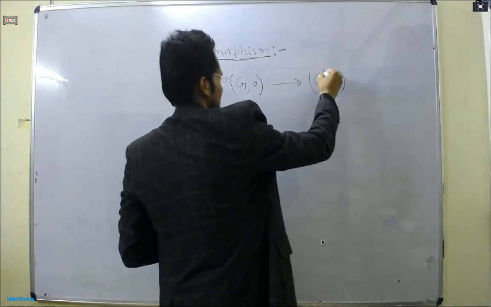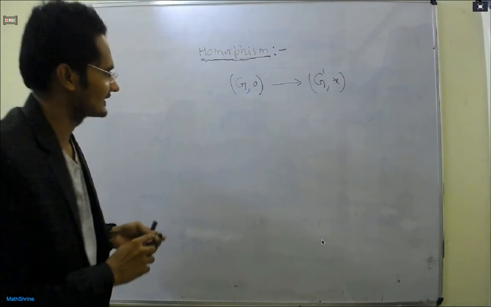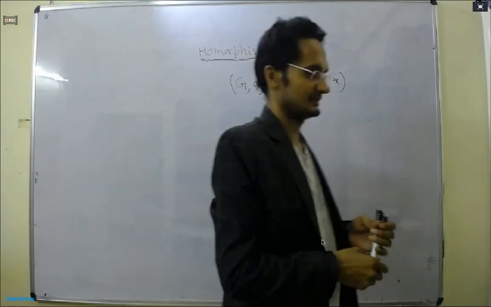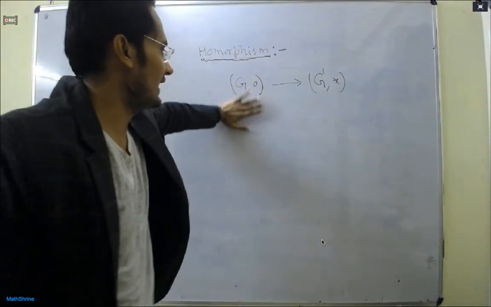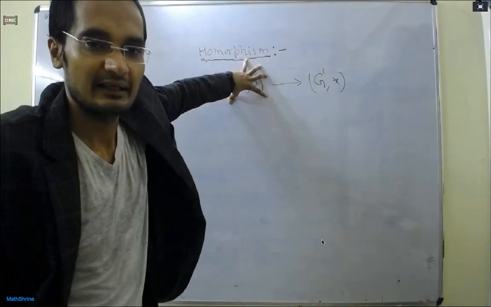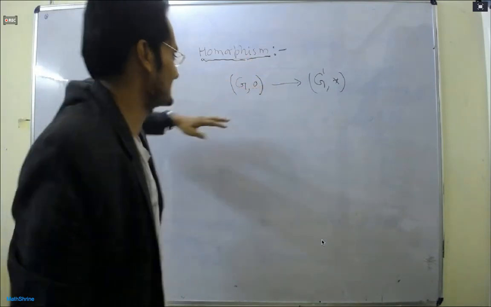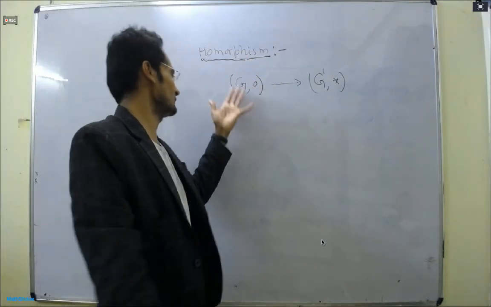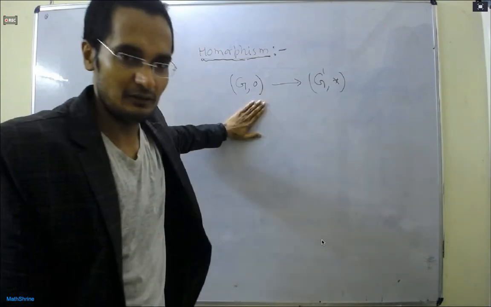We have a group with some structural property, but as human beings, these groups are so complicated. It is very difficult to retrieve information from them, as the name abstract algebra already suggests. So if we are not able to do that, what do we do?